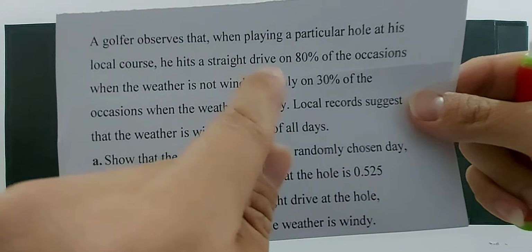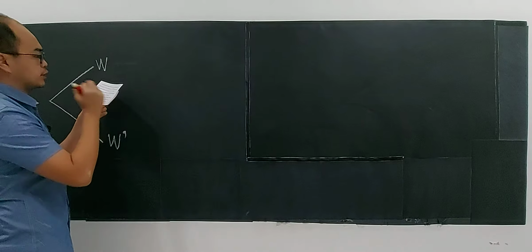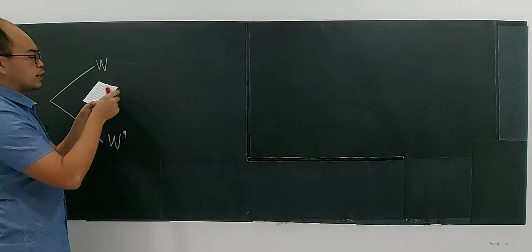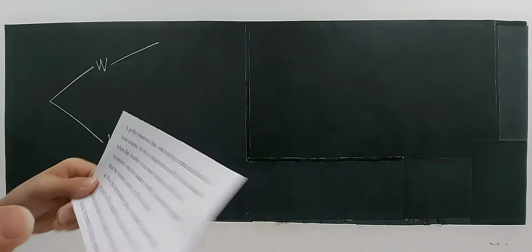In this case we start from the first branch. You should know it will be windy or not windy, meaning with the wind or without the wind. Meaning there is a wind when you play golf.